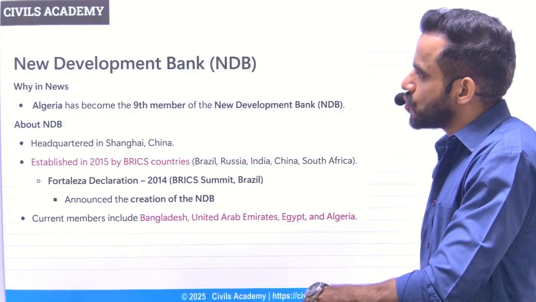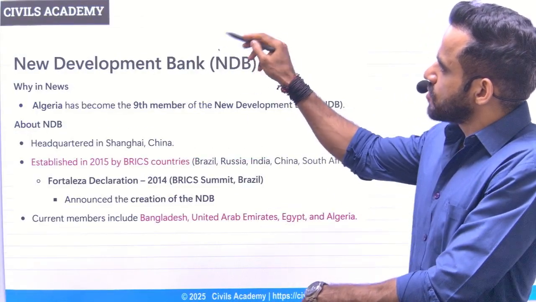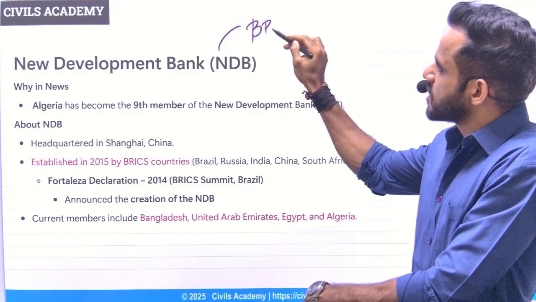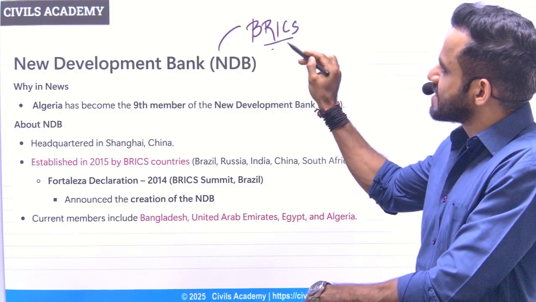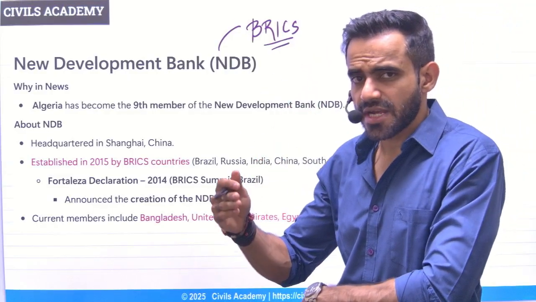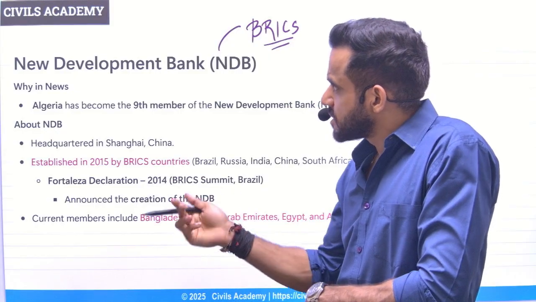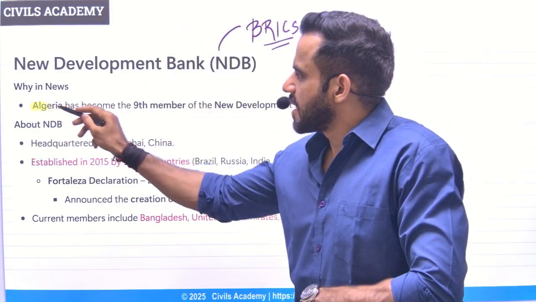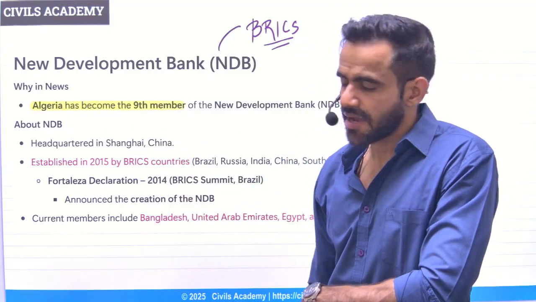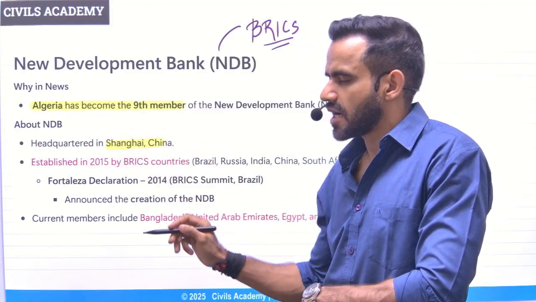Next is related to the New Development Bank. This is also known as the BRICS Bank. Why BRICS Bank? Because it was set up by the BRICS countries, that is Brazil, Russia, India, China, and South Africa. Why was it in news recently? Because Algeria became the ninth member of the New Development Bank. Where is the headquarters? It is in Shanghai.